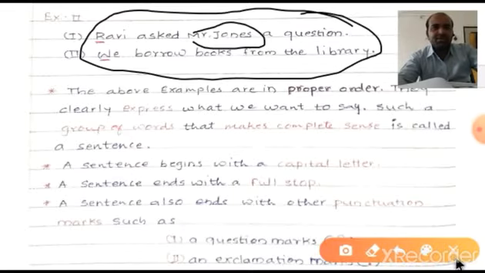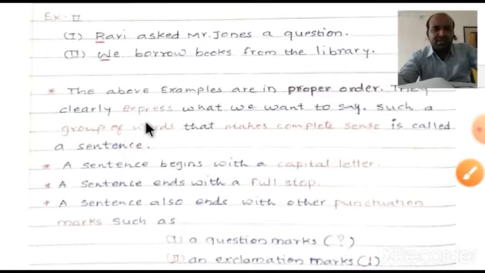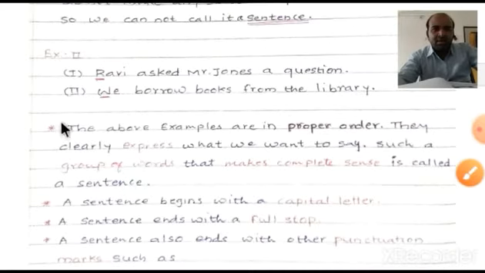So what is the definition of a sentence? The definition of a sentence is that the above examples are in a proper order, they clearly express what we want to say. We have already discussed this. Such a group of words that makes a complete sense is called a sentence. Now you say, what do we call this? Sentence.